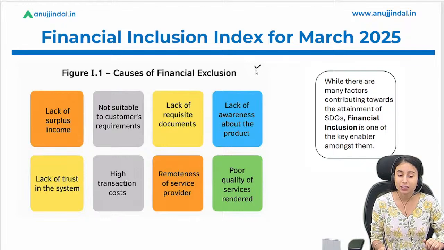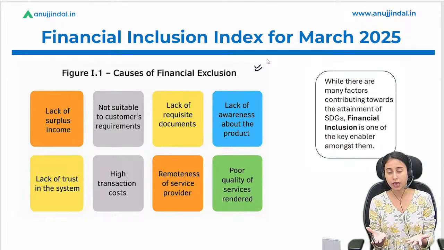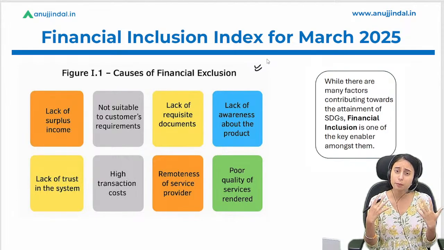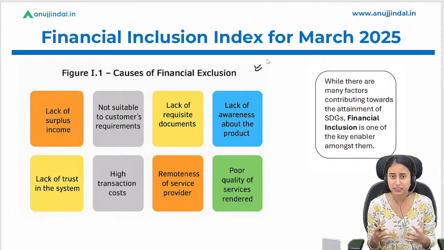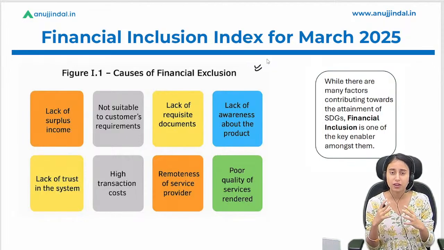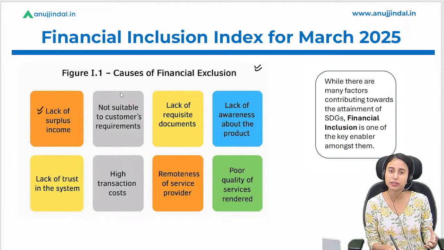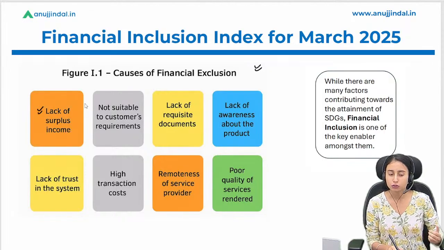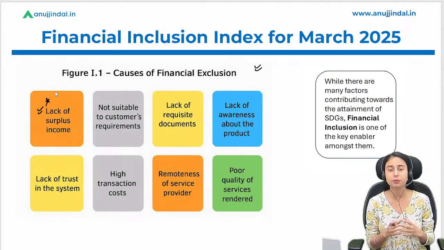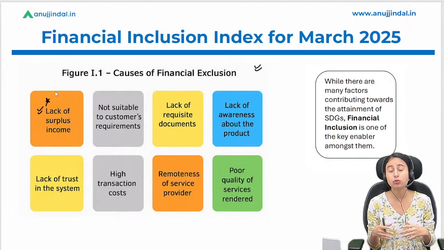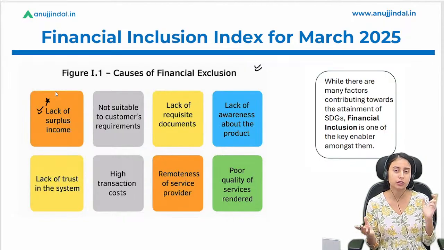Okay. Now what are the causes of such financial exclusion? क्या barriers हैं that individuals and companies face whenever it comes to financial inclusion? So first is lack of surplus income. Many of the individuals say that they do not have money in their hand, right? So what would they do by opening an account? So this is the first major barrier, that people do not have money in their hand, they do not have a job, and that is the reason they don't want to access these financial services.